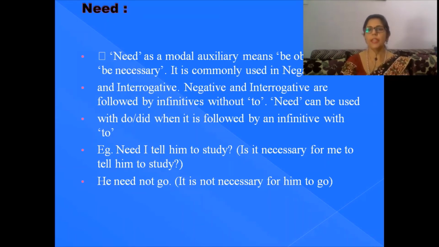Need can also be used with do, did when it is followed by an infinitive with "to". Let's see one example so that it becomes more clear. Need I tell him to study? It is necessary for me to tell him to study. He need not go. Here we are not using "to" before "go".